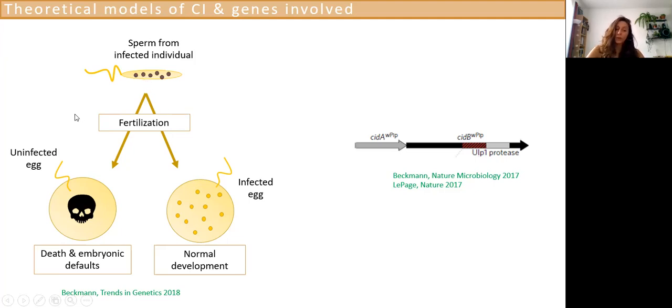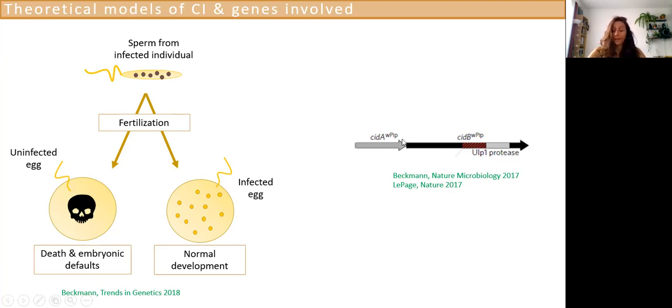And so in case of fertilization, if the fertilization occurs with an uninfected egg, there will be some embryonic defaults resulting in the embryonic death. However, when the egg is infected, which is represented here by those yellow dots, there'll be a rescue by Wolbachia and the development will be normal.